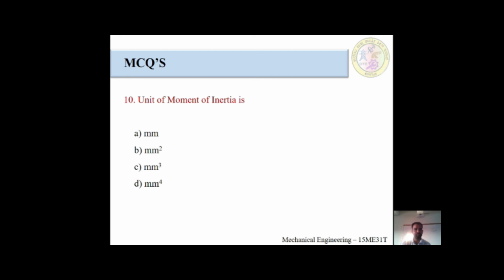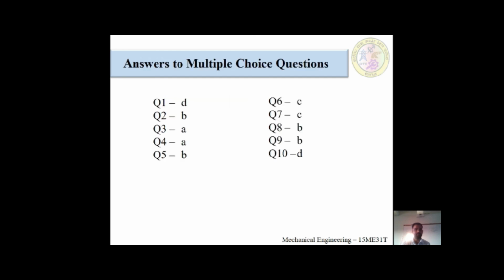Last question of this MCQ session, unit of moment of inertia is, think carefully, I would have told many times. Moment of inertia unit: millimeter, millimeter square, millimeter raised to cube, millimeter raised to 4. Think before going to answer the question. Okay, next slide I will give the answer for the whole 10 questions.